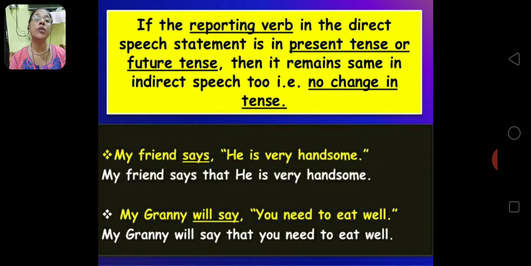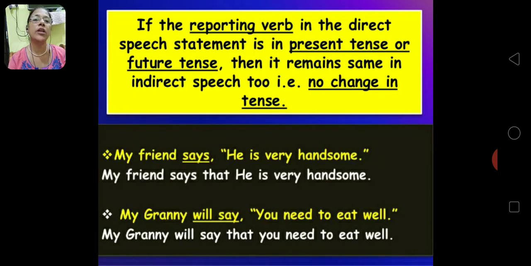Now, what is the reporting verb? The reporting verb is my friend says, my granny will say. That is the reporting verb. So, you see, when this reporting verb is in present tense and future tense, then the verbs don't change when they are changed in the indirect speech. The tenses remain the same.